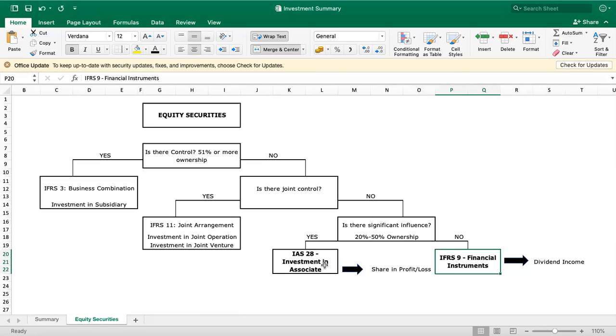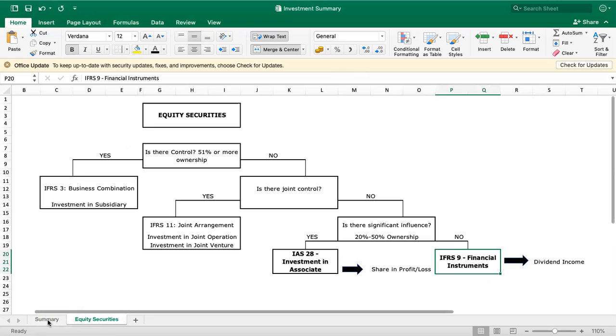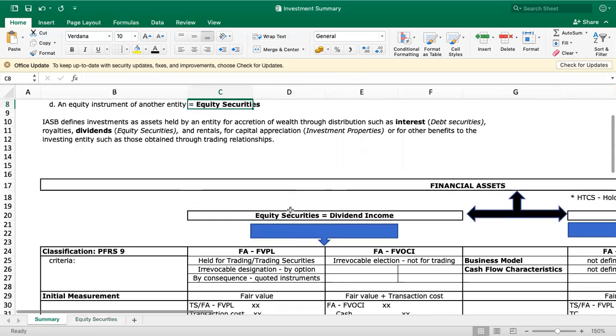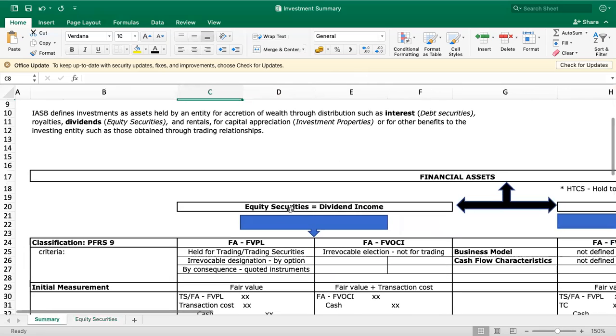So investment lang, maybe you have spare cash or you have excess cash, di ba? So para dili ma-idle, we need to invest the cash, di ba? So i-divert nato ang cash nato nga dili matulog lang, as a return, di ba? To properly manage our assets. So those are investments.